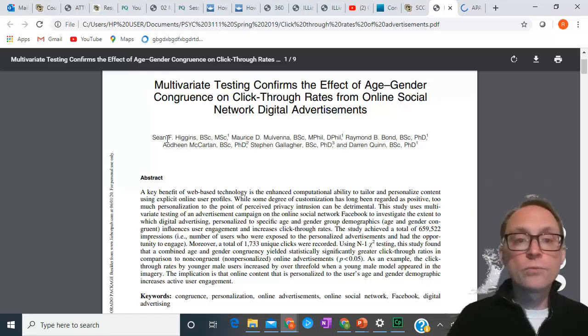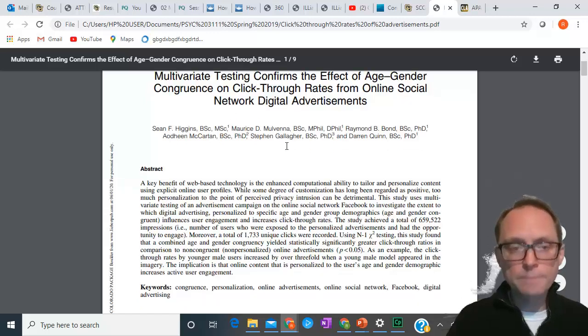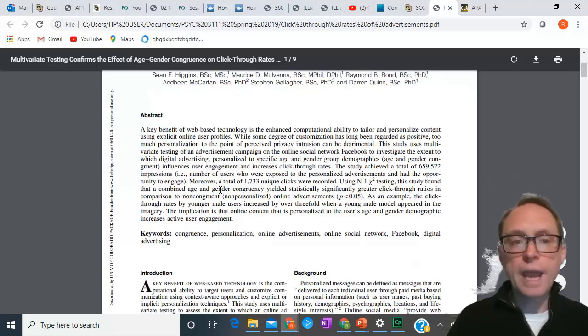They're in order of the ones who contributed the most. So Sean F. Higgins did the most, was the most influential here, and then Maurice Mulvena, et cetera, et cetera, et cetera. All right? Then we see the abstract.